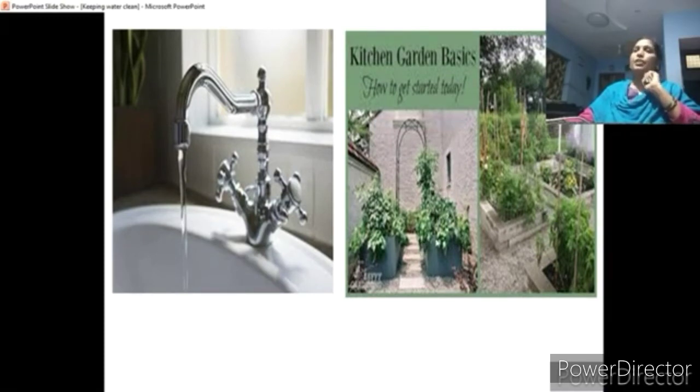In such cases, we can use flower pots. Directly from the kitchen window, you can give a connection with a small pipe to the area where a little space is available for the flower pots. So use kitchen water, reuse it for growing your garden. It's called a kitchen garden.